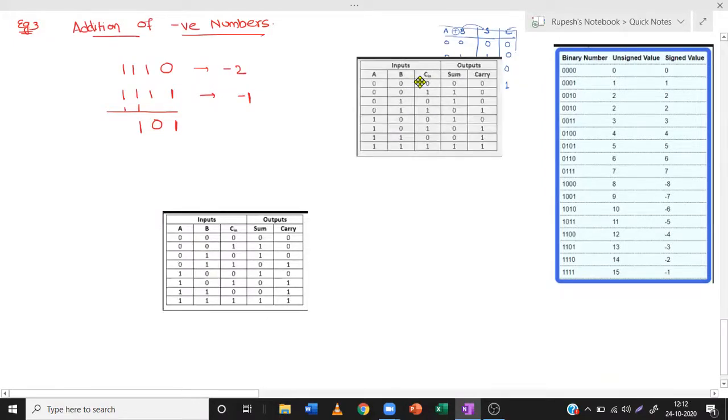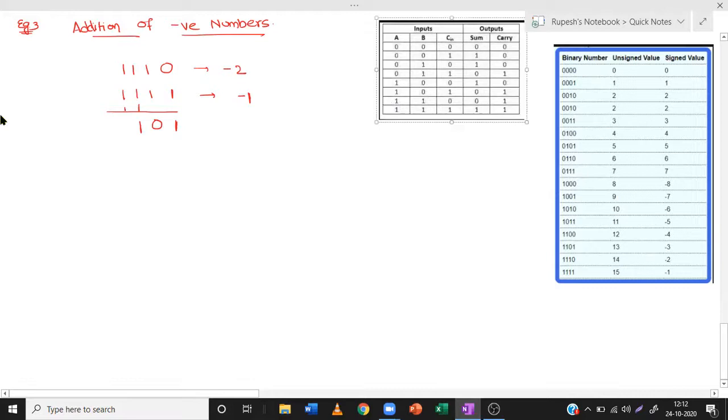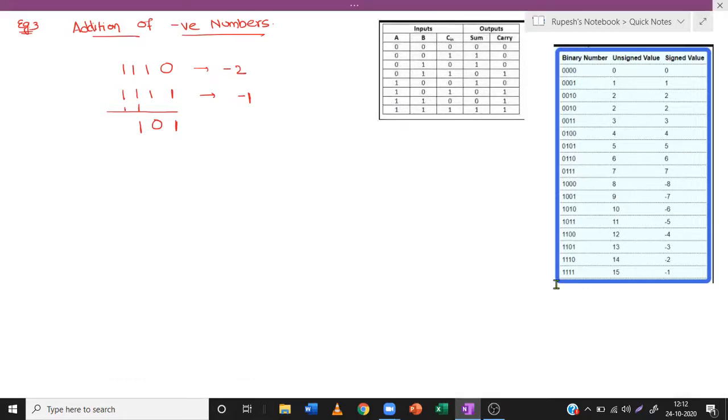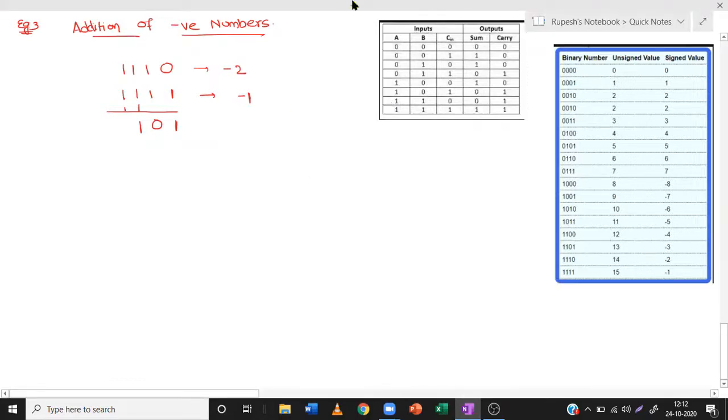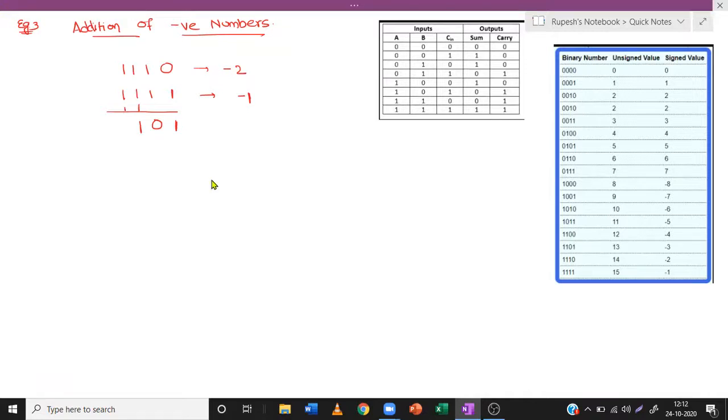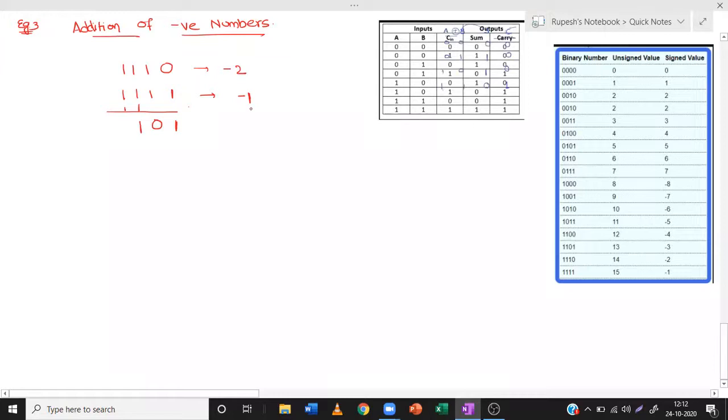So this is 3-bit addition. Let me erase all this.